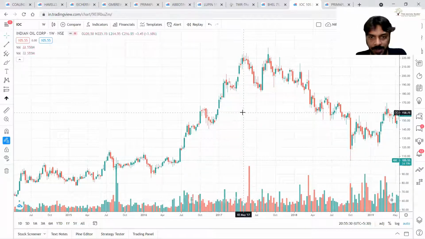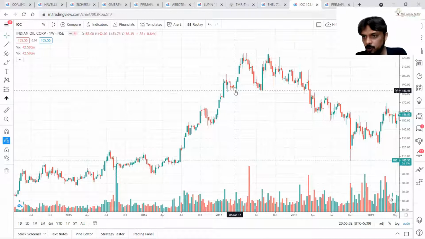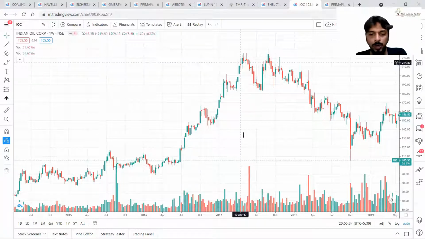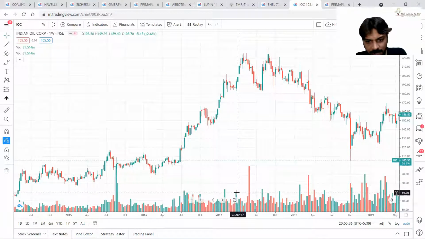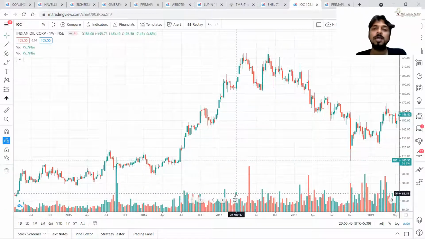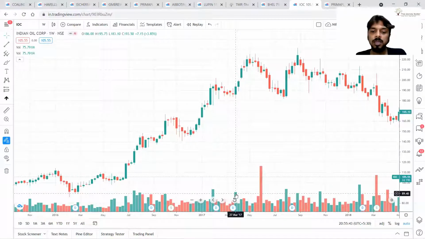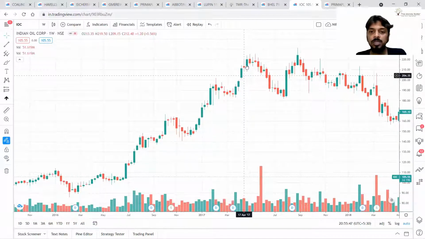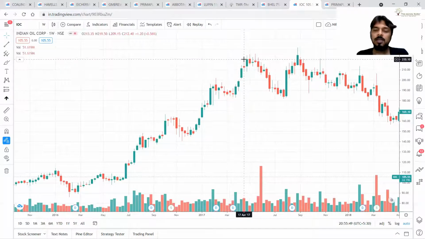and then suddenly you find prices move from 183 to 220. And in that phase, instead of going up, volumes are coming down. The general trend of volume is coming down in this phase. This is opposite to what we have learned in the first principle.